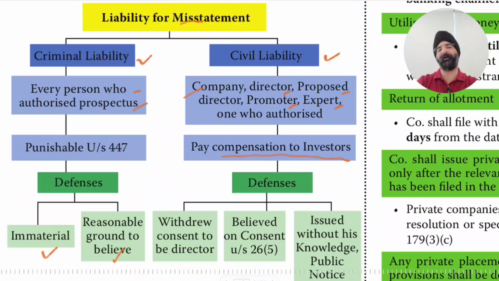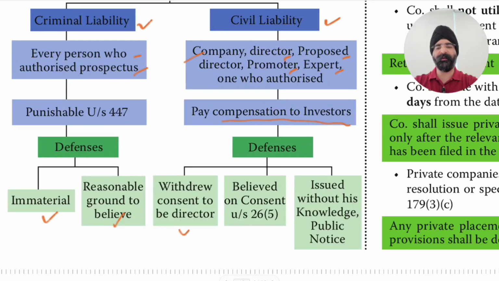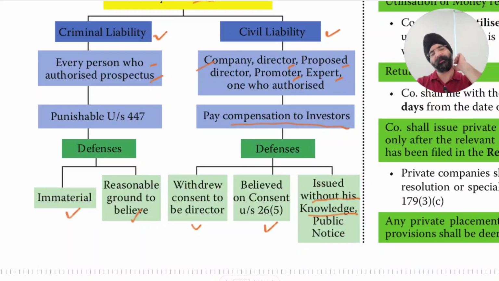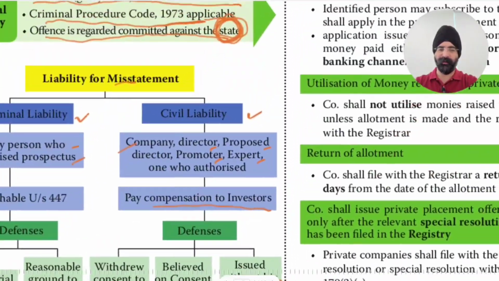And then the defenses against civil liability available to the company, directors, proposed directors, promoter, and expert who authorized are: number one, they withdrew their consent to be director of the company, or believed on consent under section 26(5). Or it was issued without his knowledge, they confirmed that it was issued without his knowledge. Or there was a public notice regarding this matter.